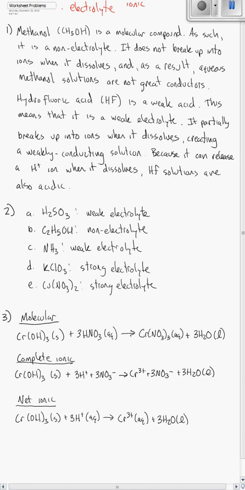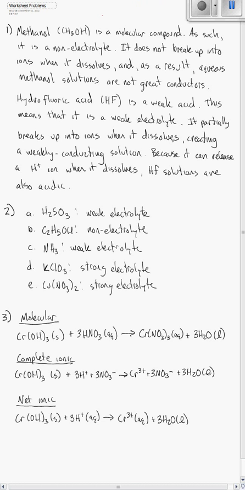And then you have things called non-electrolytes. So non-electrolytes are molecular compounds. So if it's got just nonmetals in it, it's a molecular compound. And these molecular compounds don't break up at all in solution, and they don't conduct electricity well at all. So if you look at methanol here, methanol is CH3OH. All of these things are nonmetals. So when you end up with CH3OH, you can say that it is a non-electrolyte. For that reason, it's not going to break up into ions, and it's going to result in a solution that's not going to be a good conductor. So that explains that first part of this question.